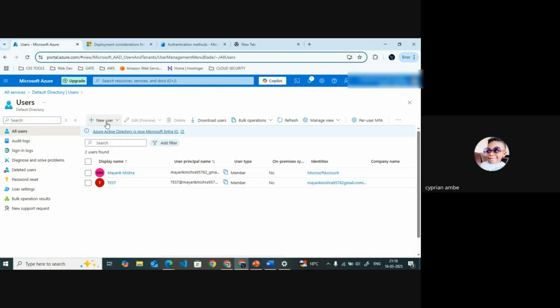If we want to add a single user, we will select this new user option. If we want to add bulk users, we will select bulk operations. We can click on bulk create, where we can create multiple users, or we can send multiple invites in bulk. At first, we will see the single user setting. We can go to new users. We will create a new user.